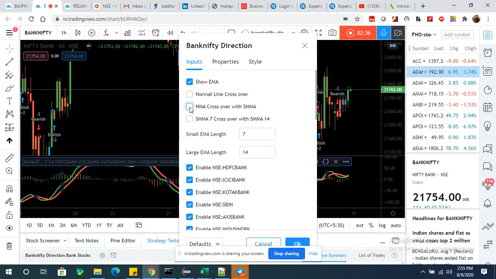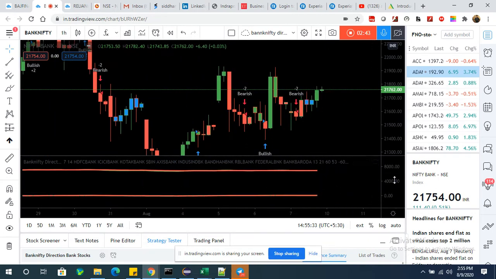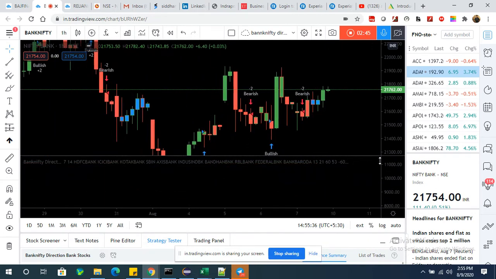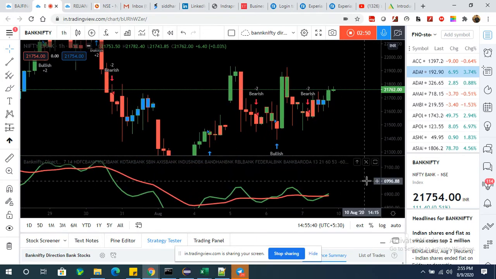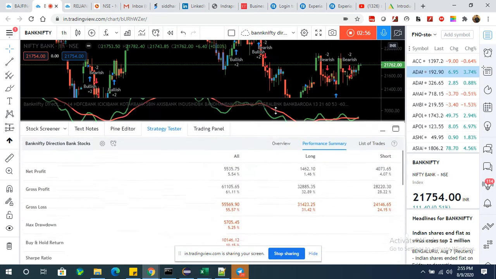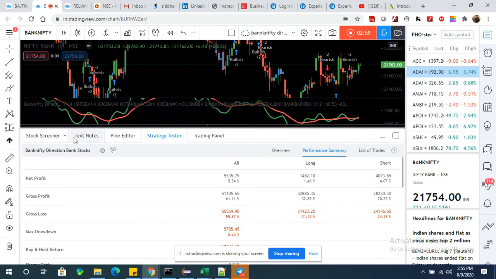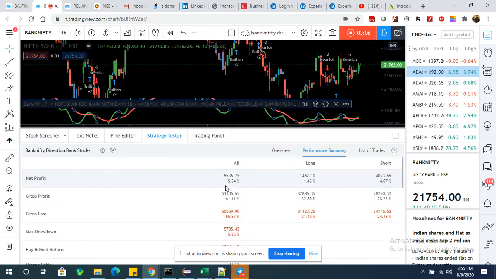Now if you go to this HMA crossover, in HMA crossover the results are just different. We will see that two different kinds of plots are happening in HMA crossover. See this one, this is the HMA crossover plot, exactly for the lower time frame as well. See, the 1 hour chart was giving pretty good results with the normal line crossover, but HMA crossover was not giving very good results. It is giving only 5% net profit.